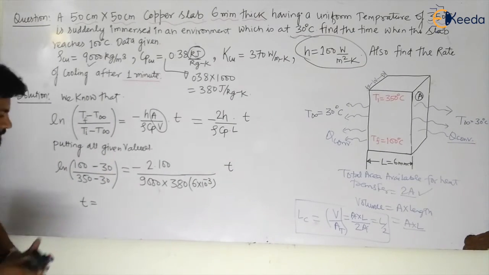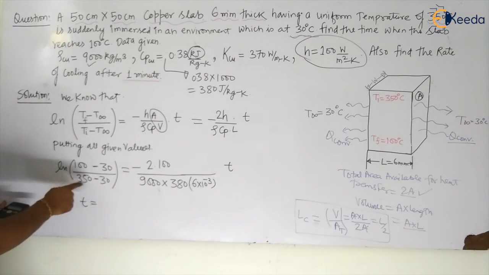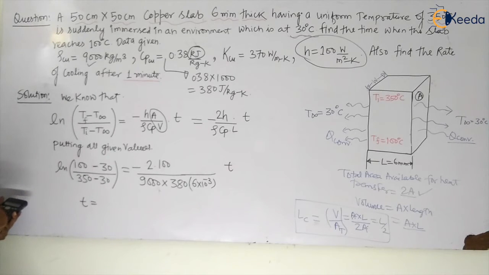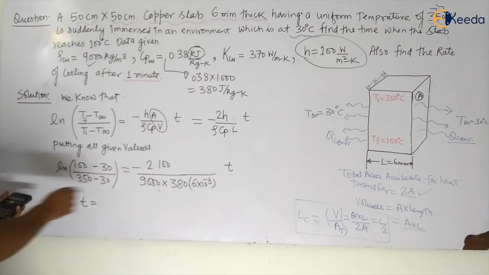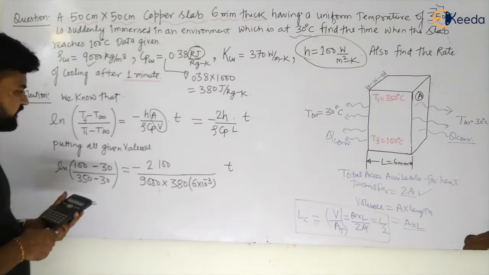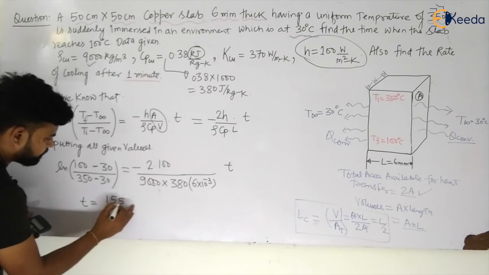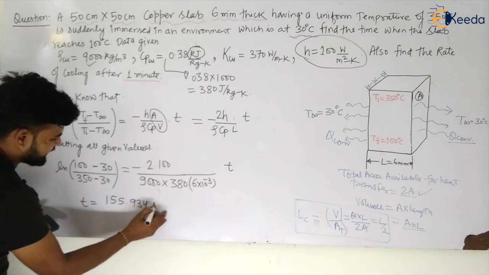So this will become how much? 100 minus 30 will be 70, and 350 minus 30 will be 320. So 70 divided by 320, ln of this will be minus 1.51. Okay, divided by 200 multiplied by 9000 into 380 into 6 into 10 to the power minus 3. So the time will be 155.934 seconds, my dear students.